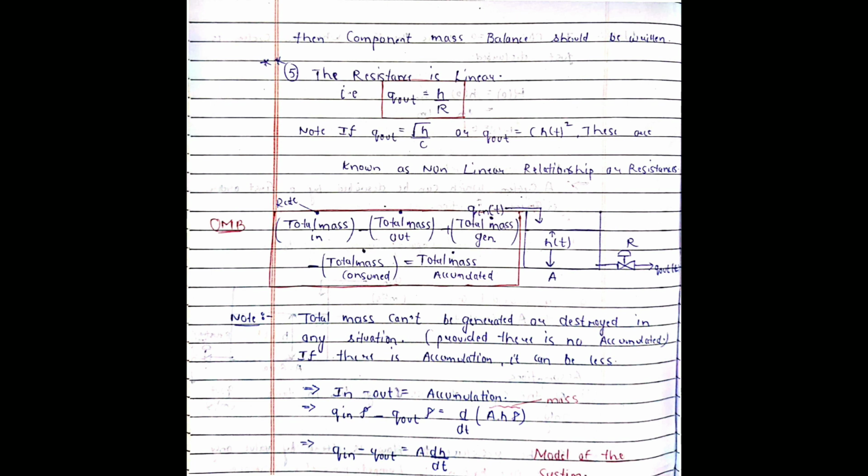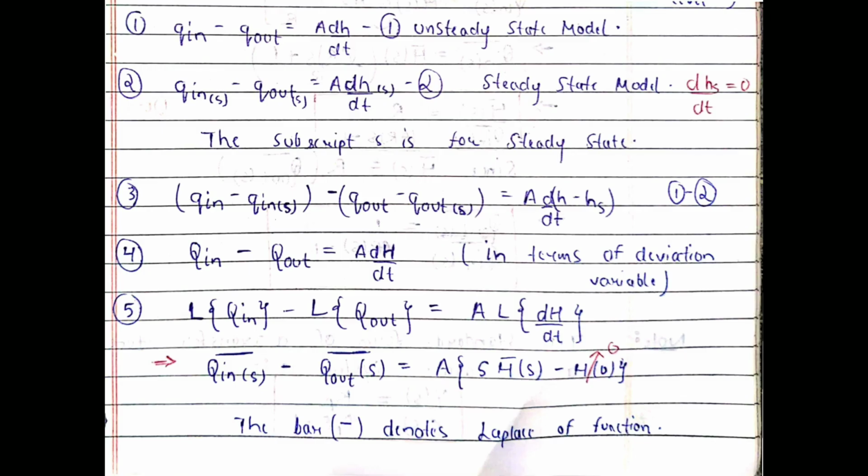d by dt of mass. Mass can be written as volume into density, and volume can further be written as area into height. As we saw in the assumptions before, the density was constant, so we will cut out the density from each term and we will be left with Q in minus Q out is equal to A dH by dt. So this is the unsteady state model. Q in minus Q out is equal to A dH by dt.